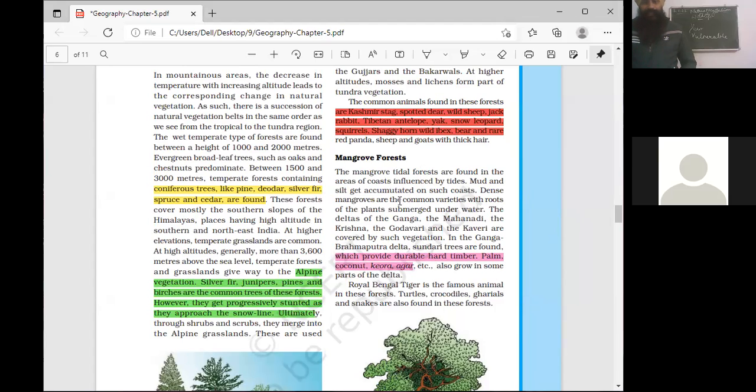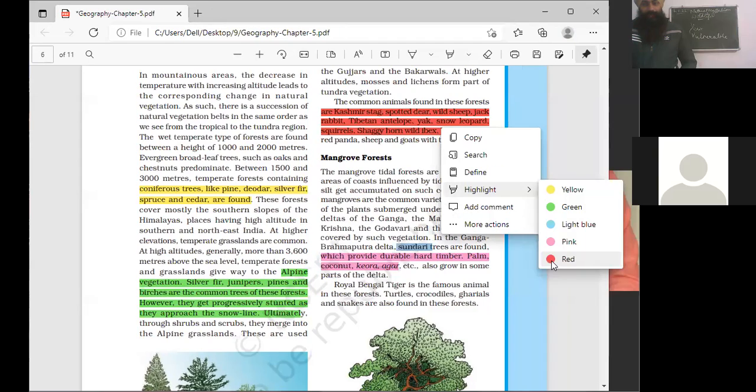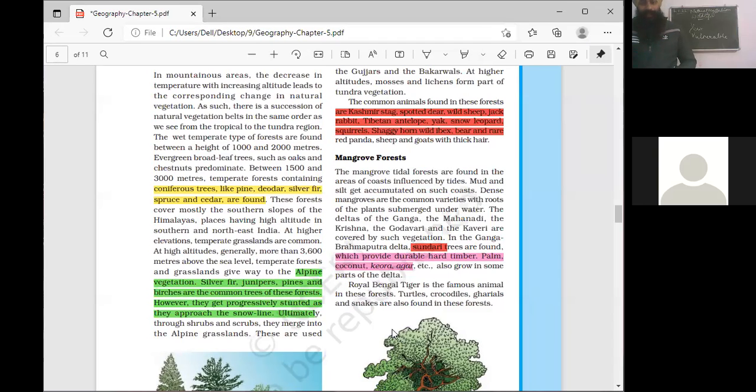Preferably in such areas the Sundari species of trees are present. Sundari trees grow in large numbers in such parts of the Sundarbans.